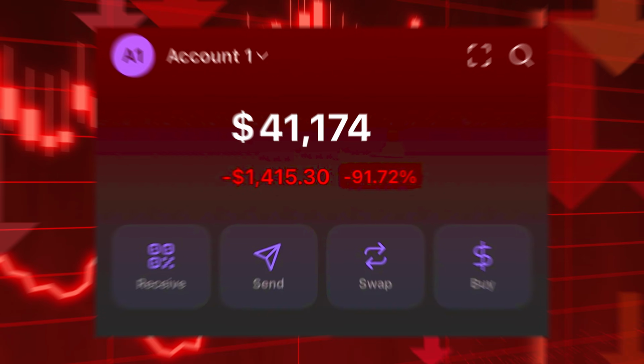In meme coin trading, you can make 100x in seconds or lose everything just as fast. So for the next hour, I'm locking myself in this room to see how much money I'll be able to make or lose trading meme coins. I'm literally showing everything, the wins, the losses, the mistakes, and by the end of this video, you'll be able to copy my exact fundamentals that I use every single day to trade meme coins.